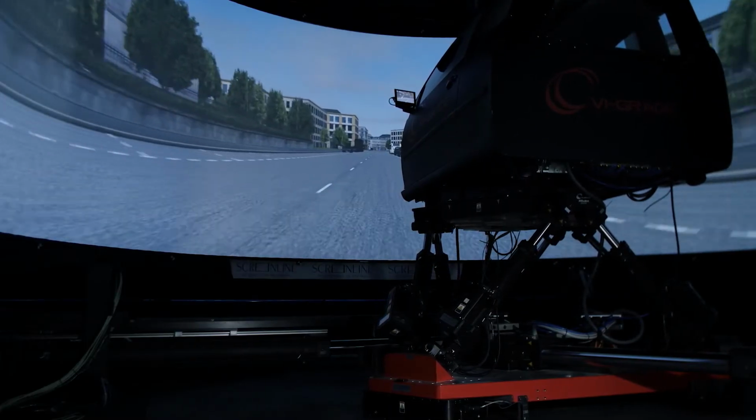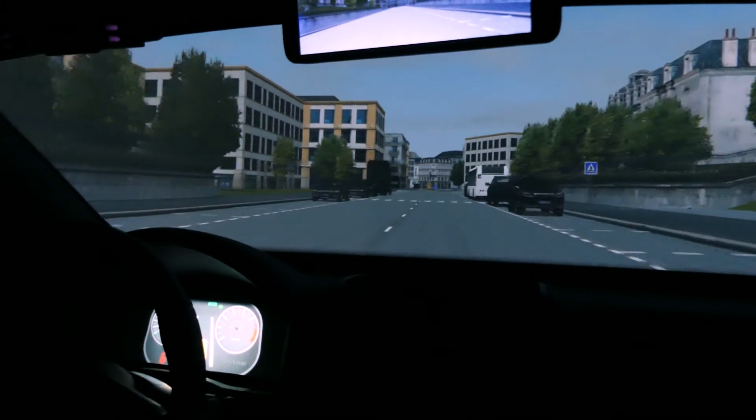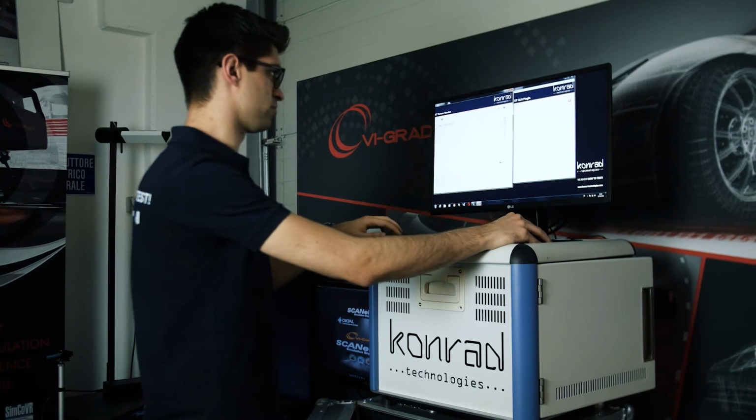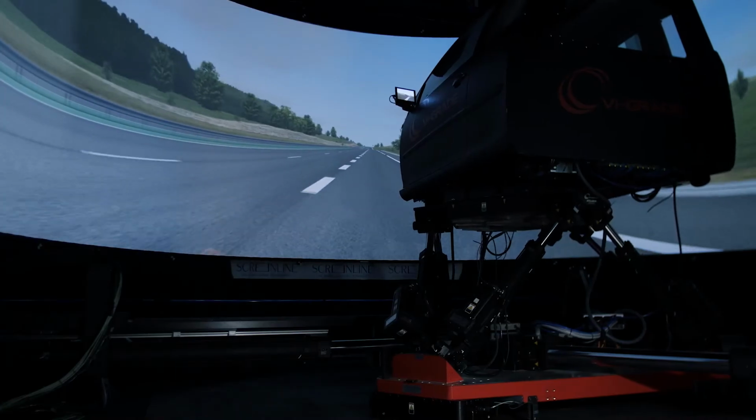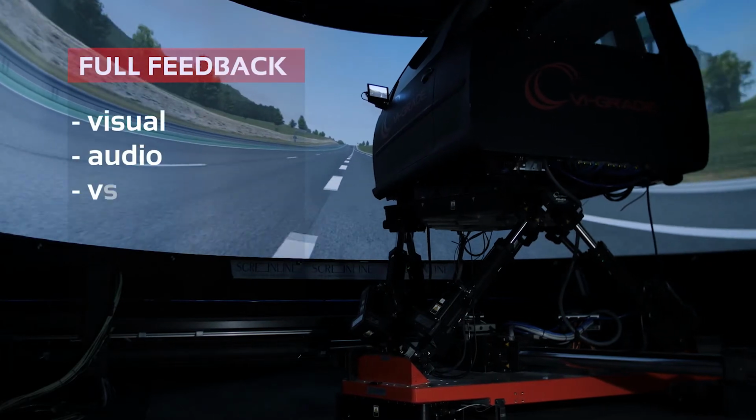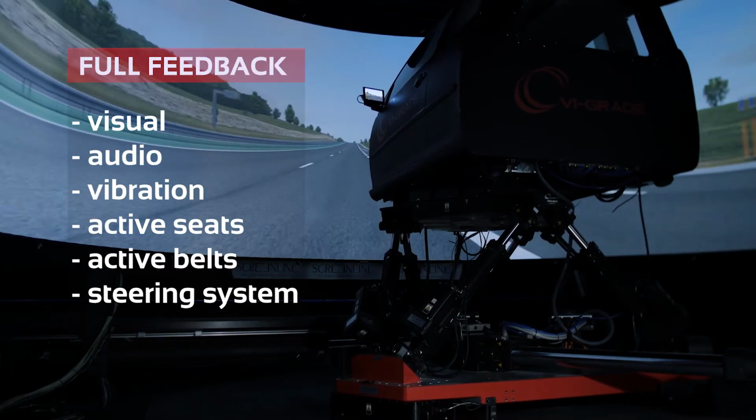So with driver-in-the-loop, including Sensor Fusion, you're going to have another level of capability to test ADAS functionality, which is now going to be possible. You will be able to have safer systems. You would be able to verify testing of ADAS capability to a new level. And you're also going to be able to do regression analysis and fault analysis in a lab environment. Our system is able to provide the driver with all of the feedback that they would expect to experience in reality. This is including visual, audio, vibration, and motion.